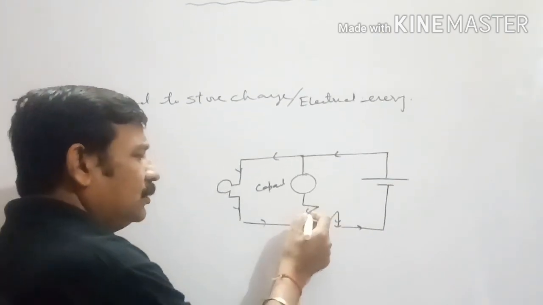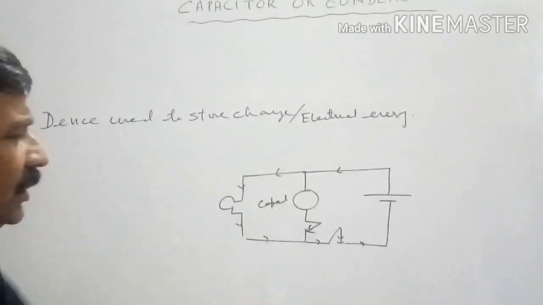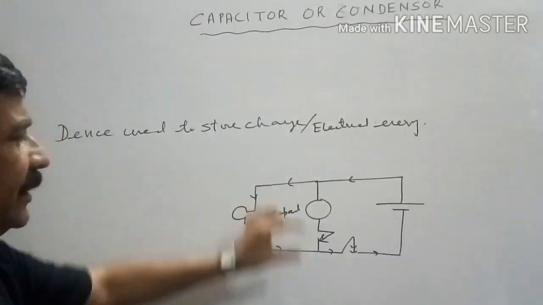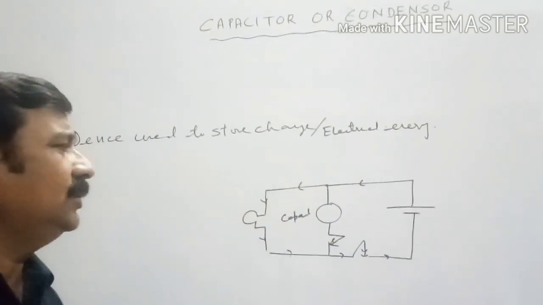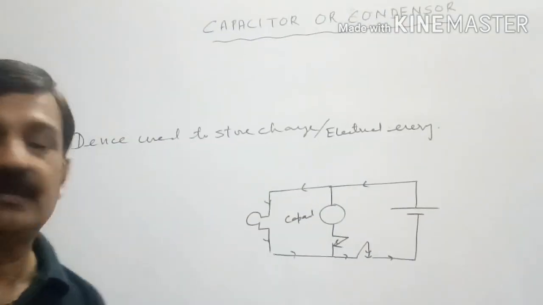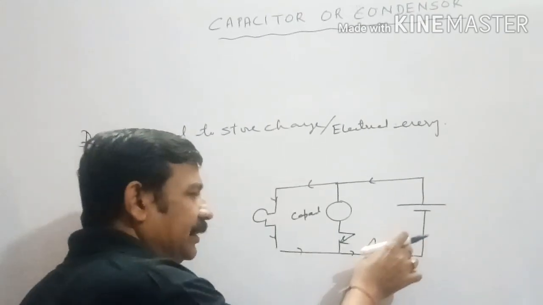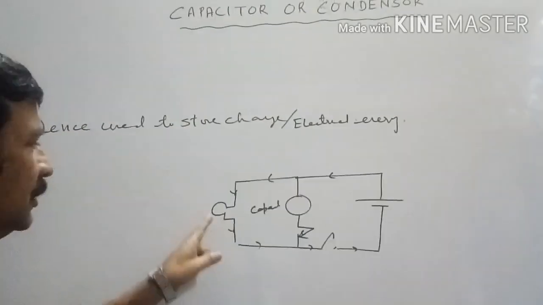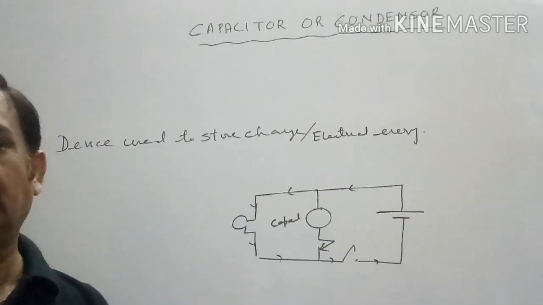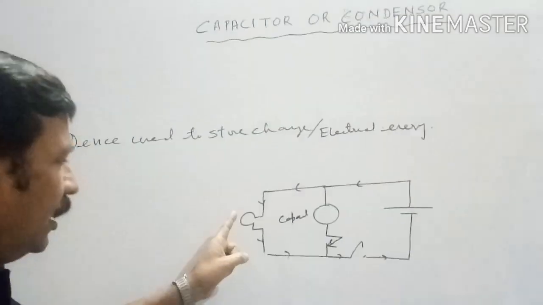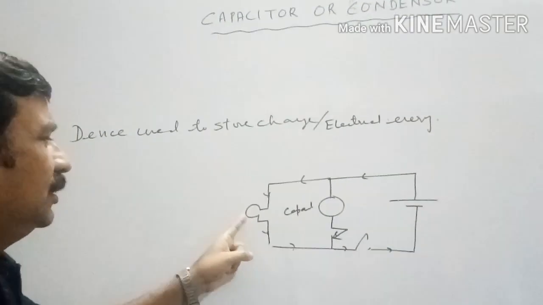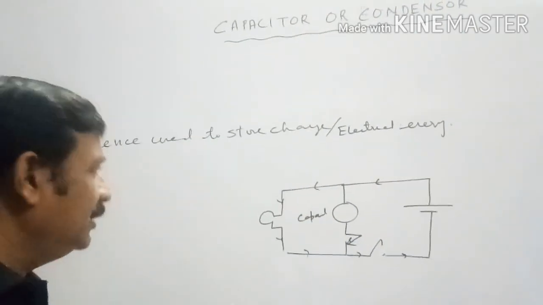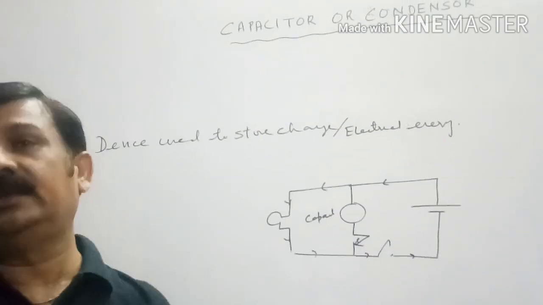Now keeping the key closed, close this key also. Current starts flowing in the circuit, the bulb remains glowing, and our capacitor stores charge, so that it stores electrical energy. Now open this key. What we observe is that when the key is open, our bulb is still glowing. Why? Because now the energy for the glowing of the bulb is not supplied by the cell, it is supplied by the capacitor, because a capacitor is a device which is used to store electrical energy.